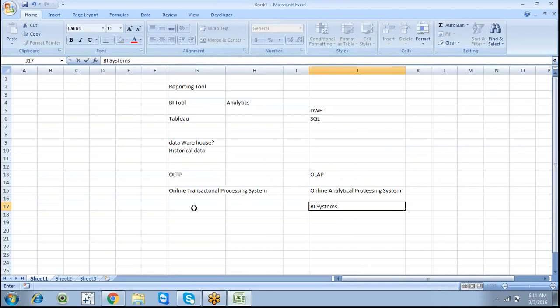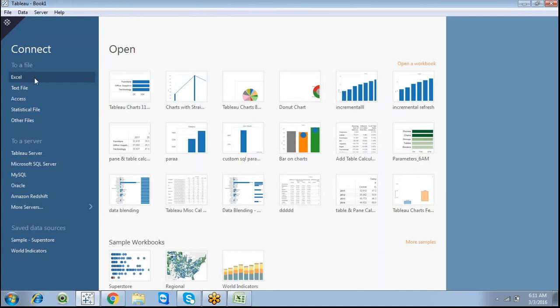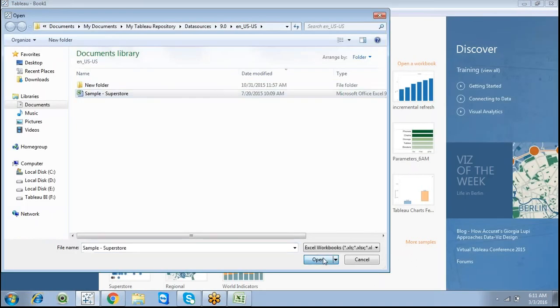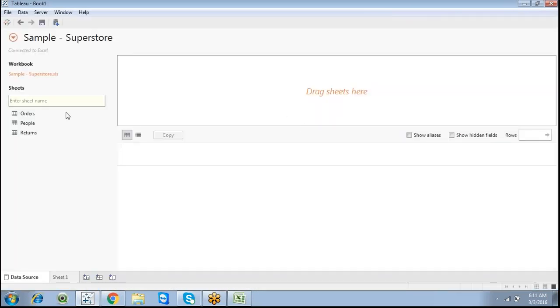It's just a basic concept. We have to understand the terminology of a data warehouse so that we can discuss Tableau. We have Tableau software here. We are going to connect to Excel, and we can create and visualize dashboards and reports.